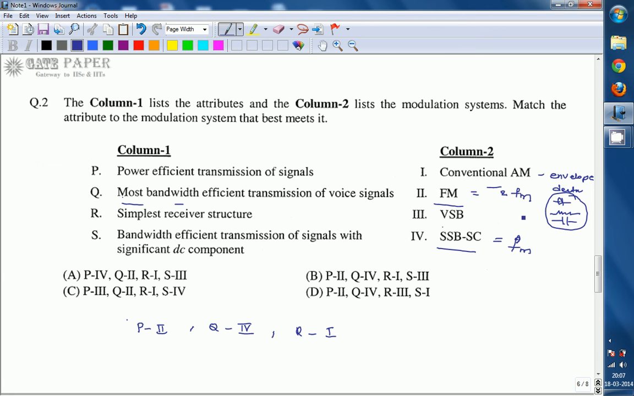Next, the final one is bandwidth efficient transmission of signals with a significant DC component. The conventional AM has a significant DC component, and VSB also has a significant DC component. But the conventional AM bandwidth required is at least 2 fm, whereas the VSB bandwidth is fm plus fv only, where fv is a very small frequency. That's why S is matched with the third one. Now the answer option is